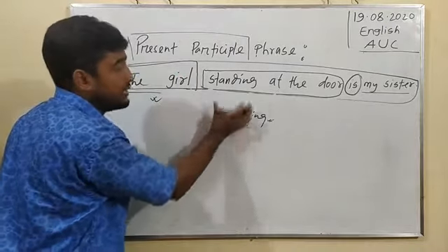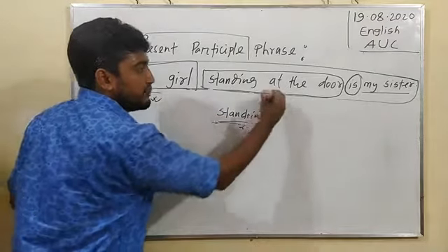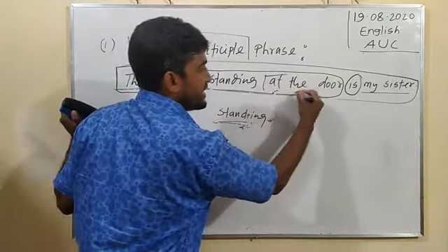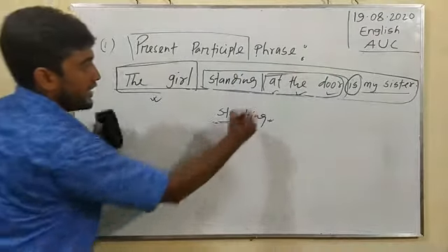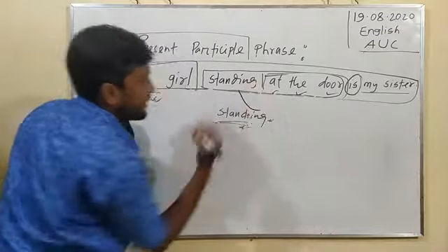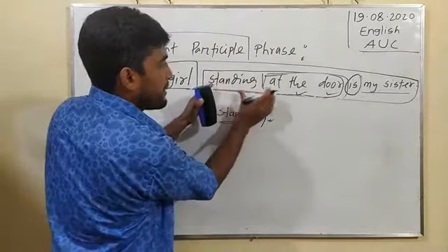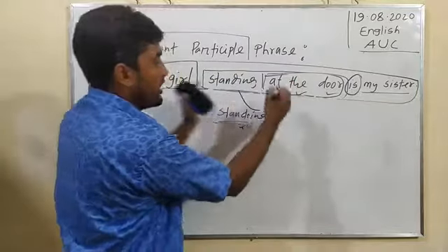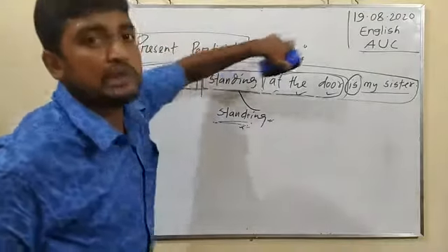Here standing plus other words, at the door, is called the phrasal word, given just after the present participle. That is why standing at the door is called the present participle phrase.